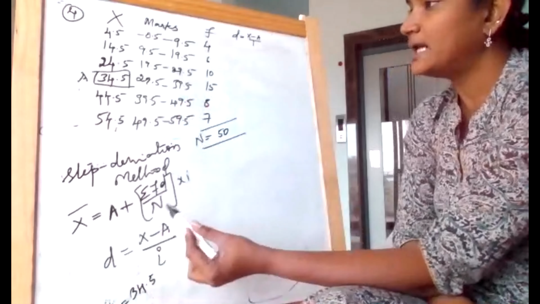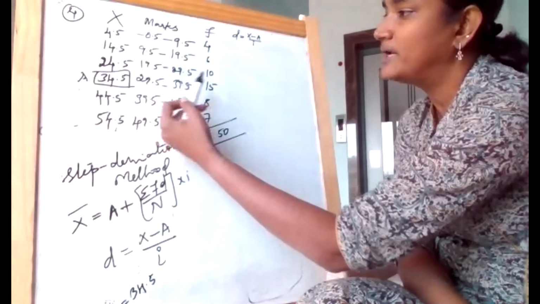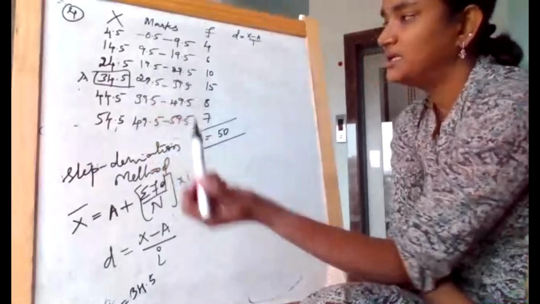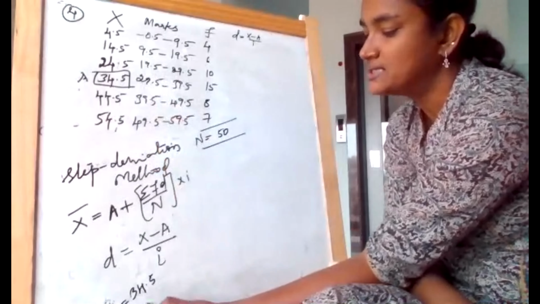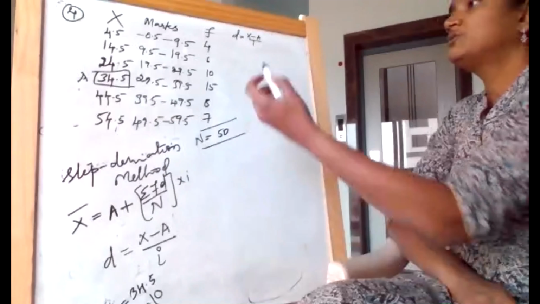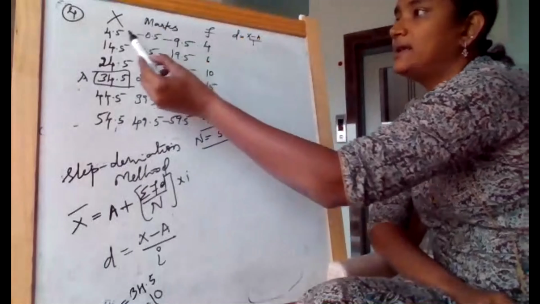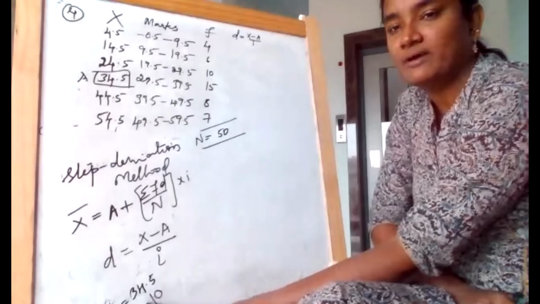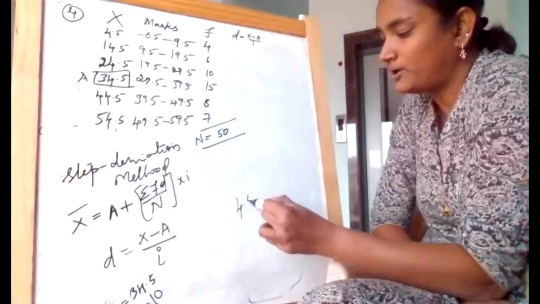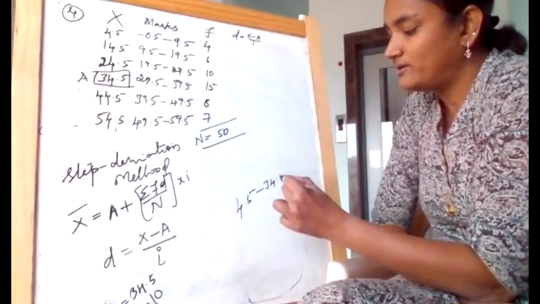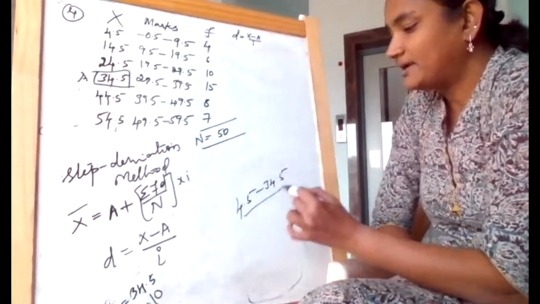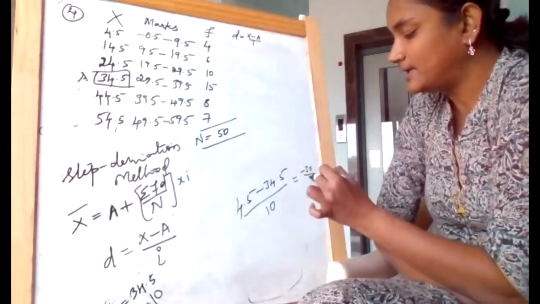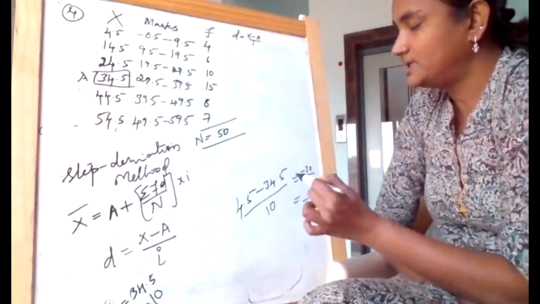We just calculated I. I is nothing but the difference of any of these upper and lower limits, girls. So 39.5 minus 29.5 is 10. So I is 10. When I substitute, x value is 4.5. So 4.5 minus 34.5 divided by 10 gives you minus 30 by 10, which is nothing but minus 3.